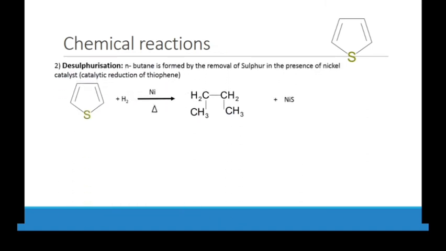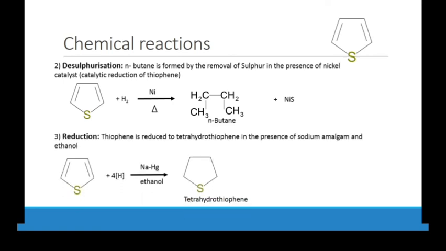Now we have reduction, desulfurization. N-butane is formed by the removal of sulfur in the presence of nickel. So if we have a nickel catalyst and if we provide hydrogen, it will reduce to n-butane. So if you remember, if we have sulfur and butane, we can prepare thiophene, and also from thiophene we can have n-butane. Okay.